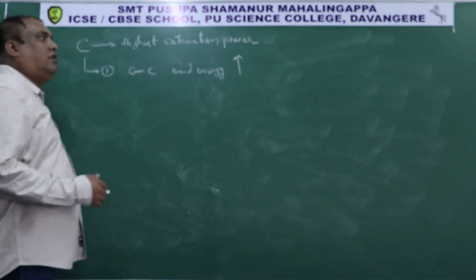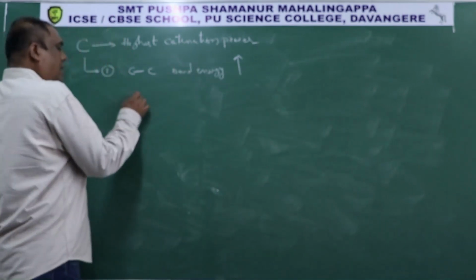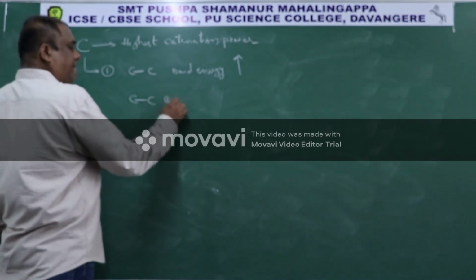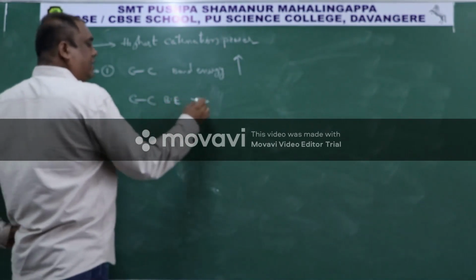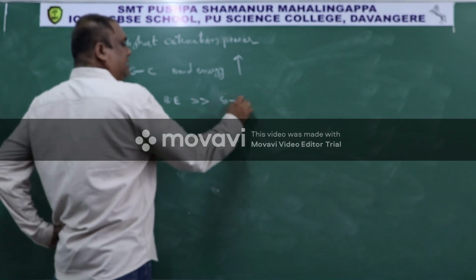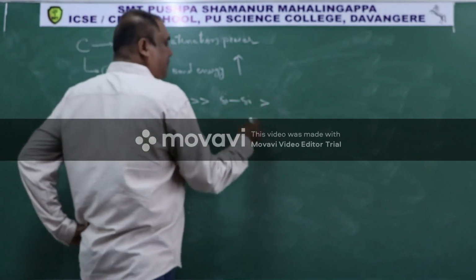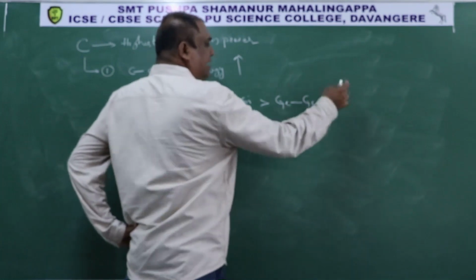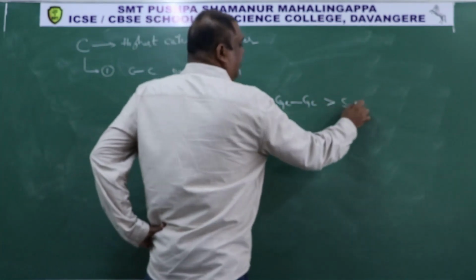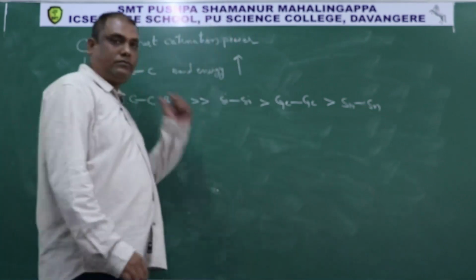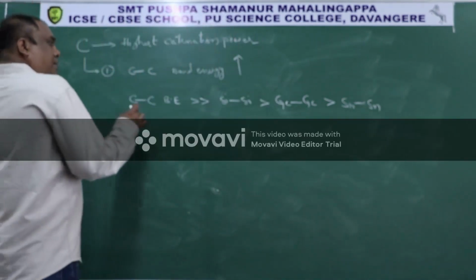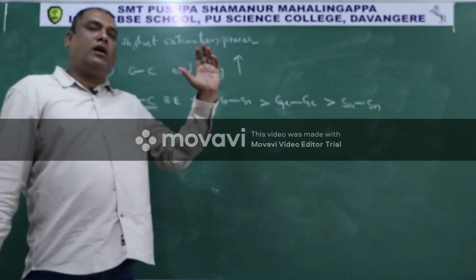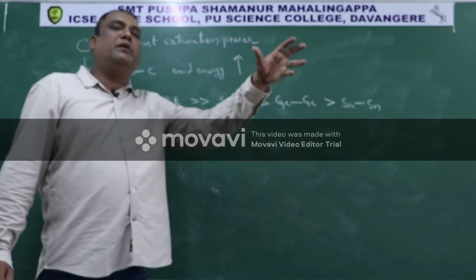Let us take group number 14 only. Carbon-carbon bond energy is greater than silicon bond energy, greater than germanium bond energy, greater than tin bond energy. So because of high bond energy, the long chain or long ring formed will be stable.